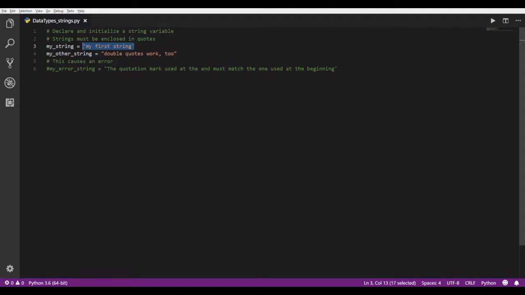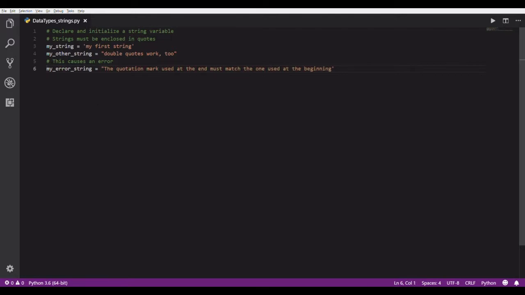So what I'm doing is I'm taking this literal string of characters, and setting it equal to the value that I'll be referencing called my string. You can use, as I mentioned, single quotes or double quotes. It doesn't matter as long as whatever one you start with at the beginning has to be the one you end with at the end. Yes, that is redundant, but it's true.